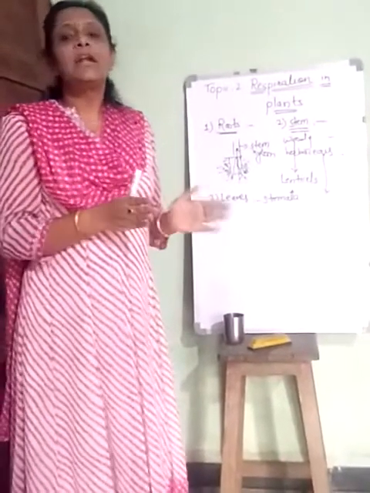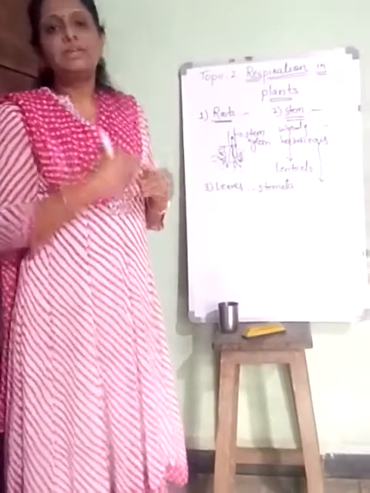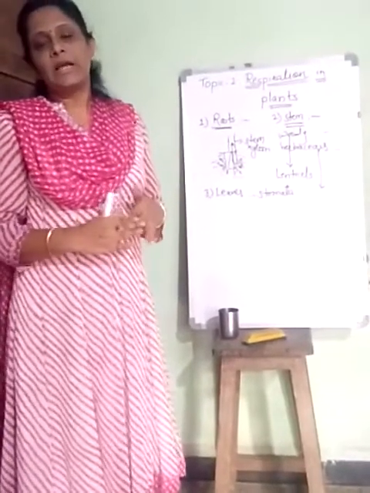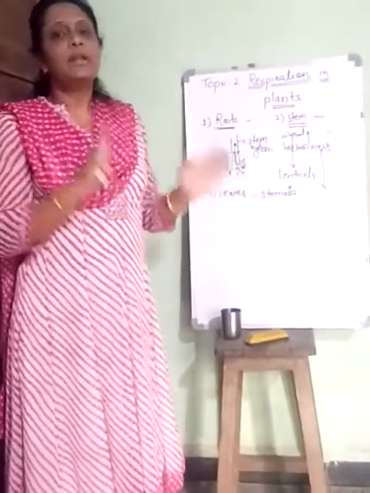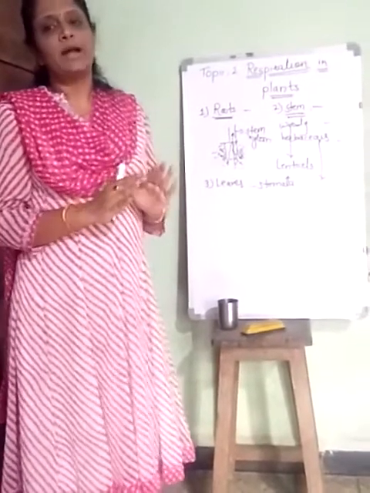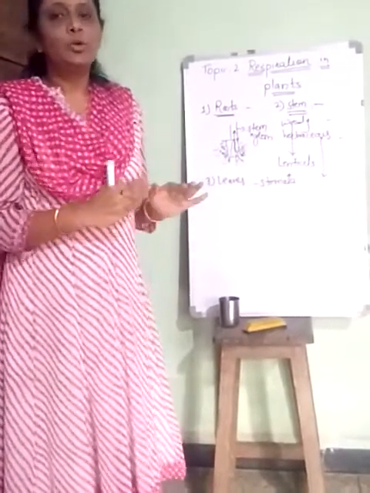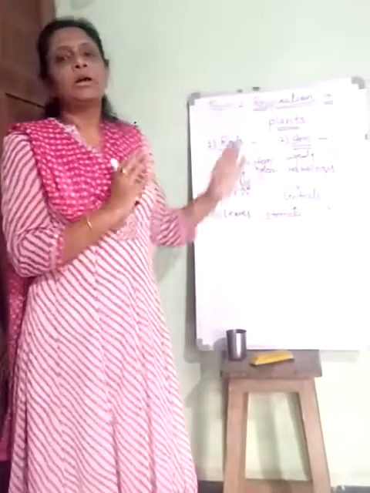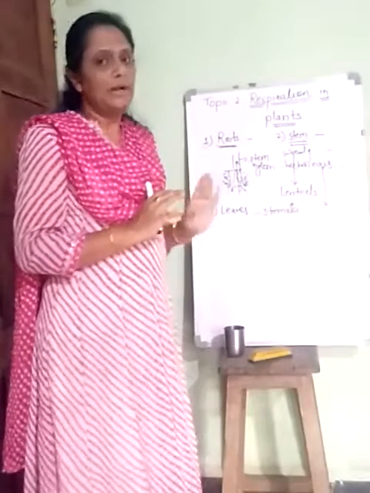So this is the dark phase mechanism; light phase mechanism and dark phase mechanism. In the dark phase mechanism, plants produce their energy. And this is how respiration in plants takes place through roots, stems and leaves. So here we end with respiration in plants.